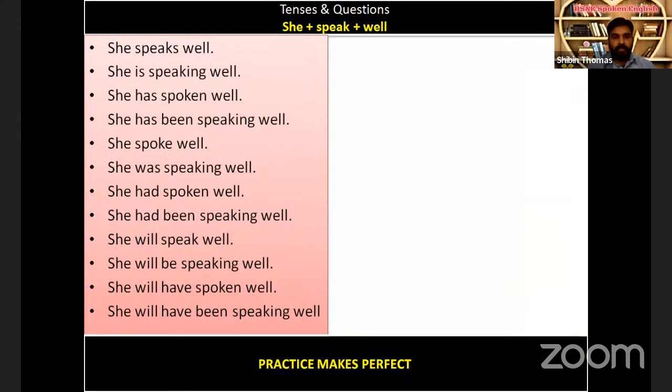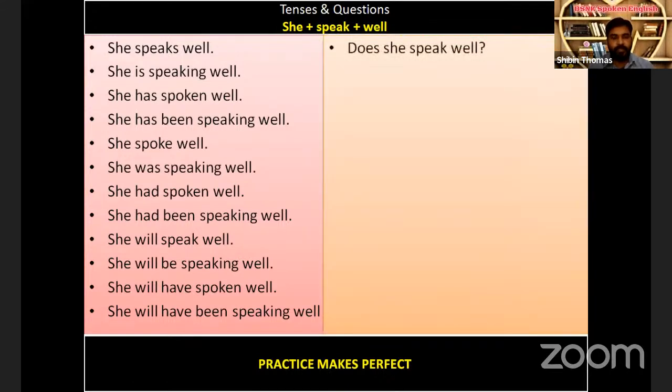In the same pattern, if I give you another sentence with the subject she, verb speak, there's no object, it's an adverb. The word is well. She speaks well. How to ask yes or no question? Remember, it begins with auxiliary verb. There is no auxiliary verb in the sentence, she speaks well. We need to split the verb speaks into two. We get does and speak. So does she speak well? She is speaking well. Is she speaking well? That is auxiliary verb is.